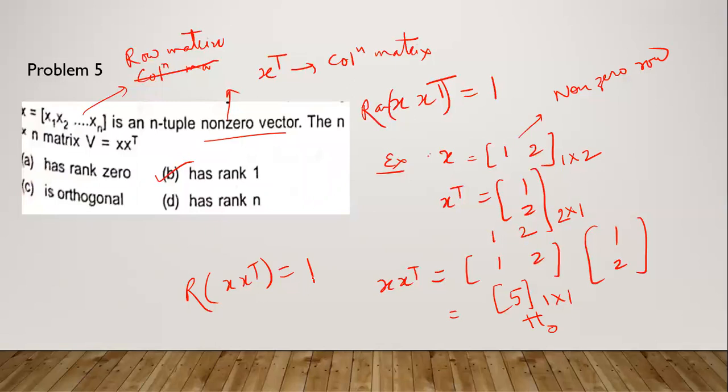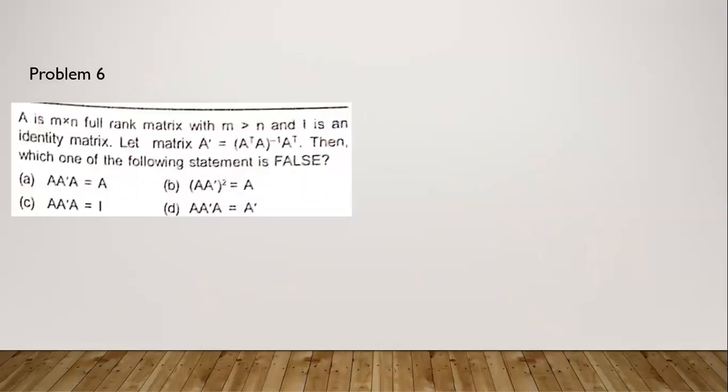A is an m cross n full rank matrix. Full rank matrix means the rank of A is equal to the minimum of m comma n, and it is given that m is greater than n, so the minimum value will be n.